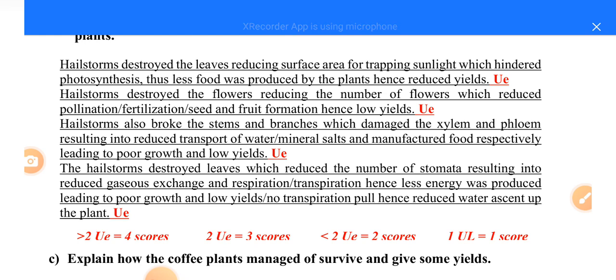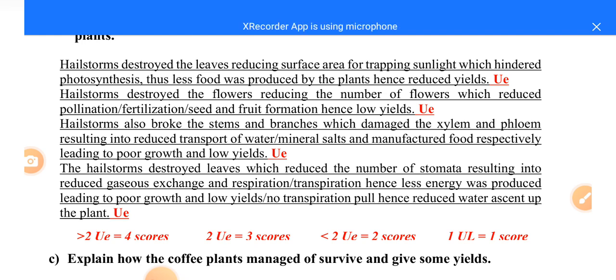Now they are saying hailstorms also broke the stems and branches. When these stems and branches are damaged, of course the xylem and the phloem vessels will also be damaged. This reduces the transport of water and mineral salts and manufactured food respectively, leading to poor growth and low yields. Then they are saying the hailstorms destroyed leaves, which reduced the number of stomata, resulting in reduced gaseous exchange and respiration. Hence, less energy was produced, leading to poor growth and low yields.